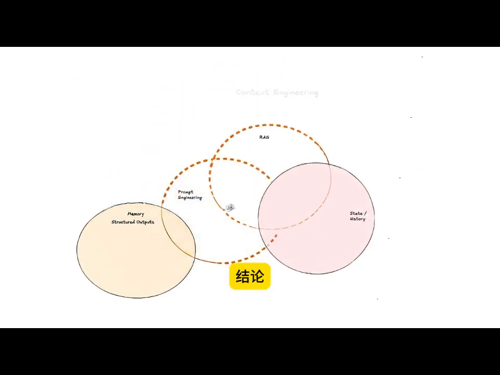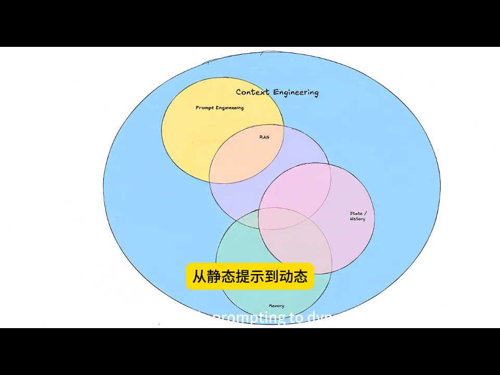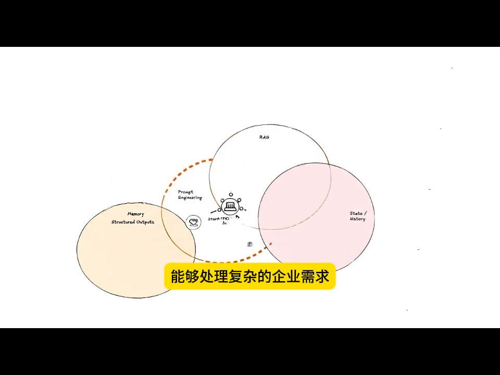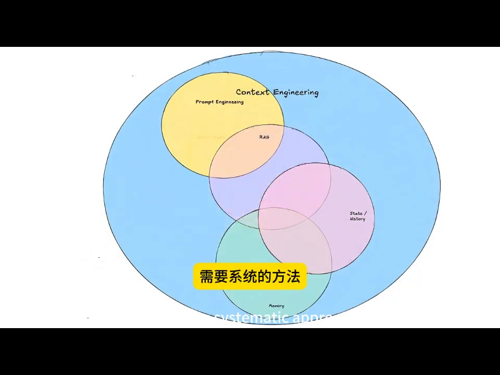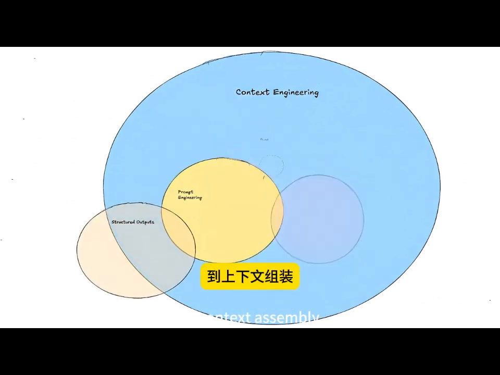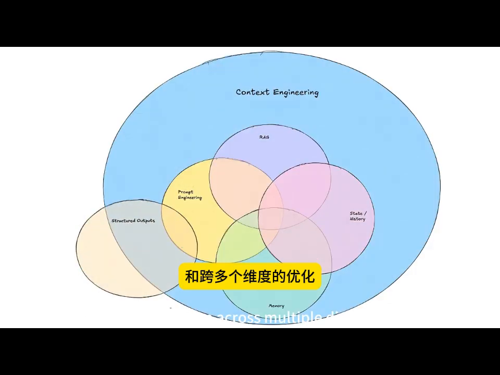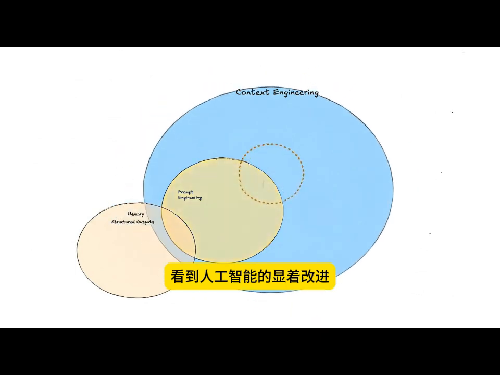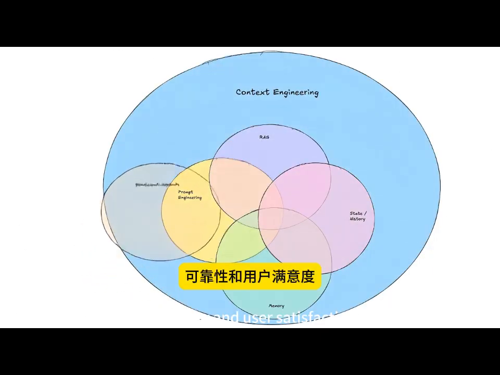In conclusion, context engineering represents the natural evolution from static prompting to dynamic, context-aware AI systems capable of handling complex enterprise requirements. Successful implementation requires a systematic approach to context assembly, component integration, and optimization across multiple dimensions. Organizations implementing context engineering see significant improvements in AI system performance, reliability, and user satisfaction.